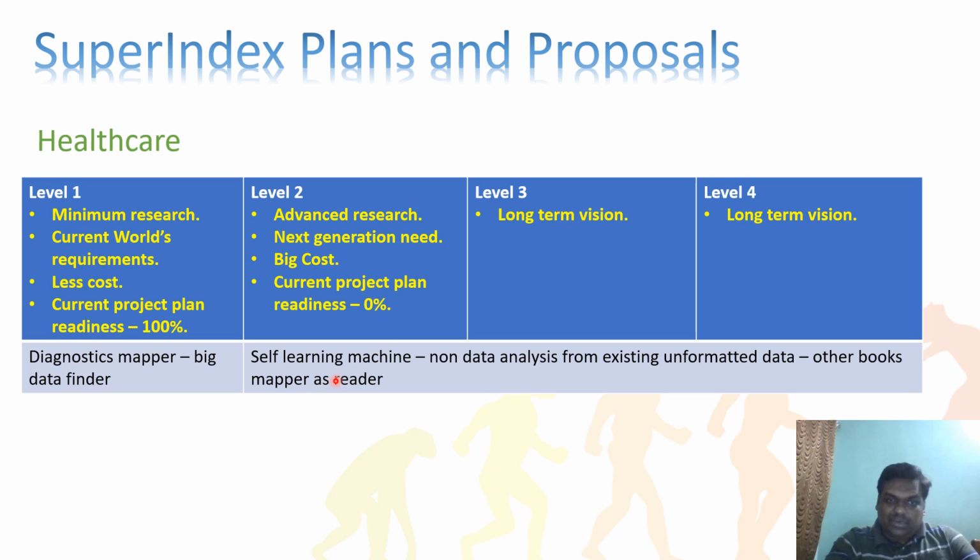Okay, coming to the next one, it's a self-learning machine. I mean, that's the next level 2, level 3, level 4. No data analysis from the existing unformatted data. Other books, mappers, other read. So it should read more books and more things and more learning and curiosity. It should identify, and it should give 100 items to the owner, saying that I want to learn this 100 items. Please help us or take me.